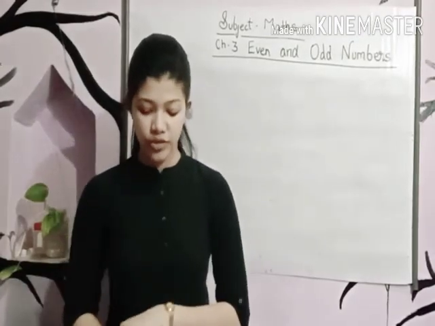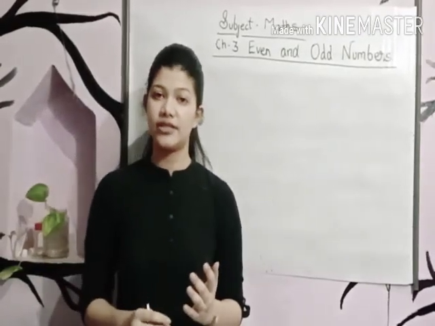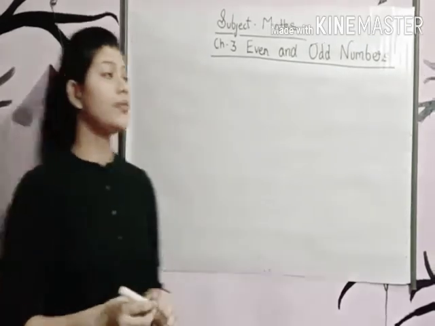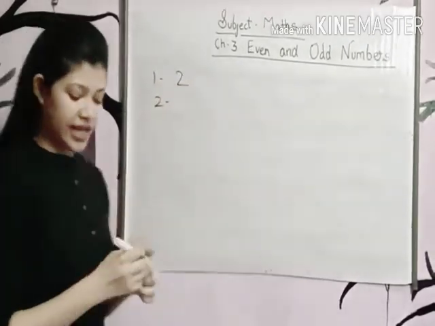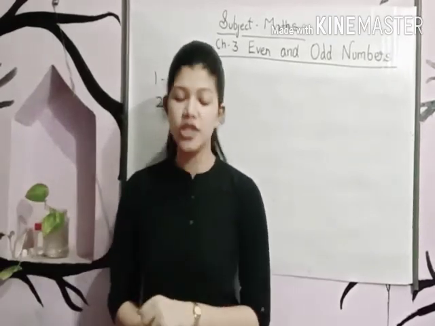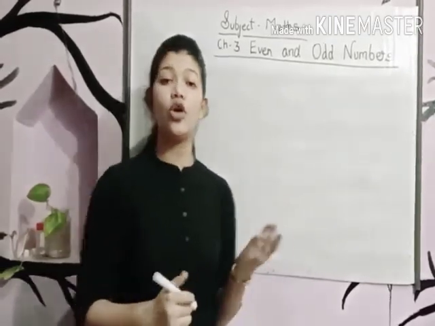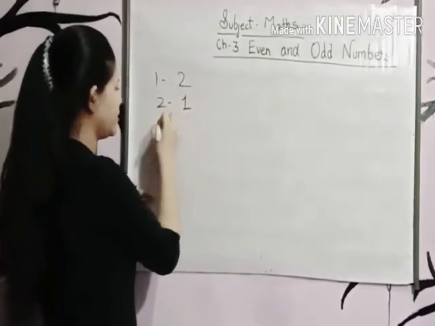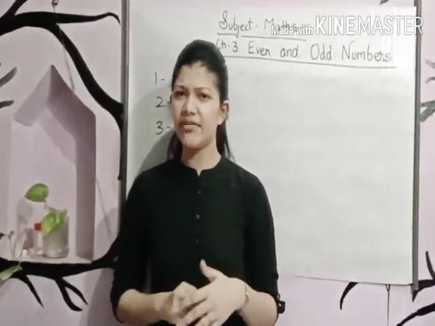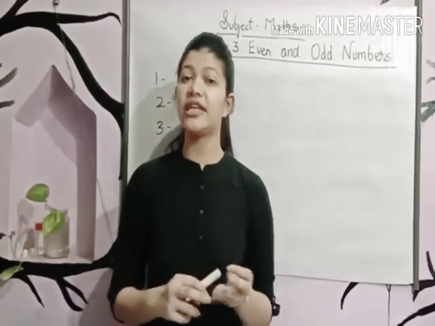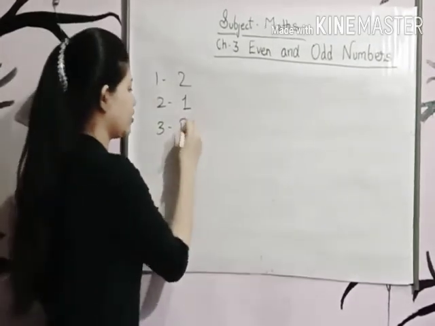Mental maths, first question. The smallest even number is? Which is the smallest even number? 2. Next one, write the smallest odd number. Which is the smallest odd number? 1. Next, 7 is an even number. No, 7 is an odd number. So it is false.